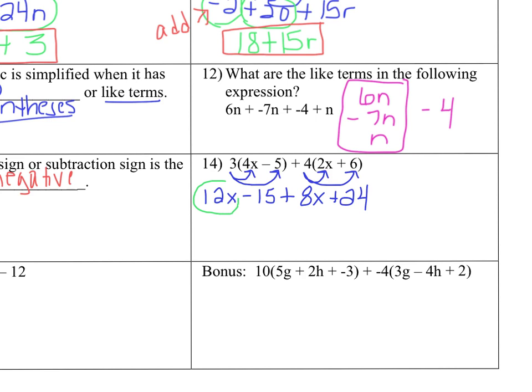So I have to look at my like terms. Let's look at the variables first. So I have 12x and 8x. Well, I know that's going to give me 20x. Now I have my constants, which is negative 15 and positive 24. And that gives me positive 9. So that would be the answer.